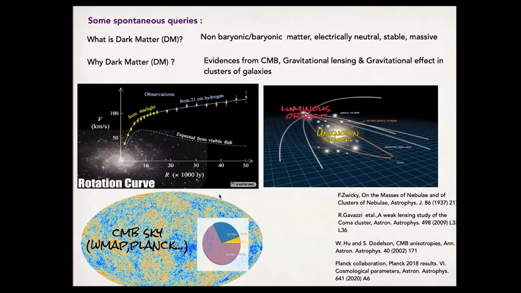Now, why study dark matter at all? Because we have strong evidence from the CMB and from gravitational and astrophysical observations. In the old times, for the galaxy rotation curve, we see a departure between the observed velocity and the velocity predicted theoretically. A more modern technique like gravitational lensing predicts a galaxy mass which is again not the same as theoretically predicted. And of course, the CMB gives us the idea that dark matter is there through its anisotropies. It also tells us very precisely how much dark matter is left in the present universe.